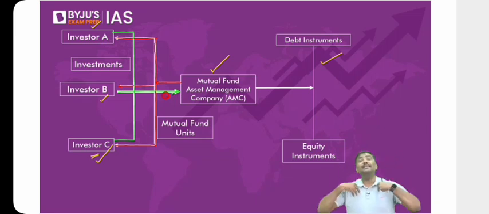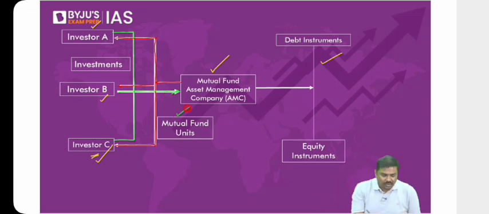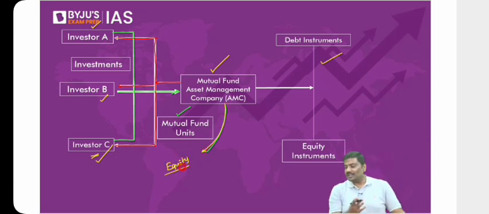This instrument that the company is issuing, that I am issuing to you, is called a mutual fund unit. Sir, what do you mean by mutual fund unit? Let me give a very simple example. The mutual fund companies are allowed to issue, let's say, equity mutual funds. What is the meaning of equity mutual funds?